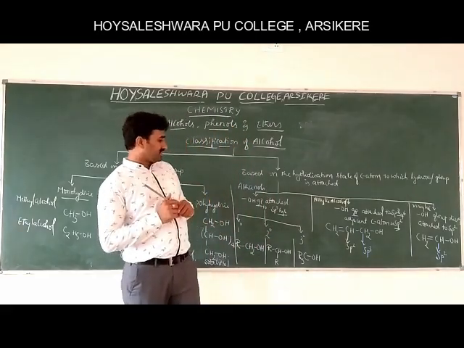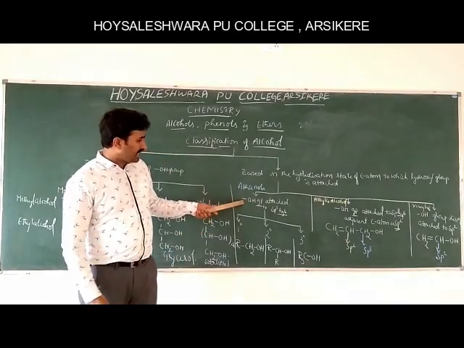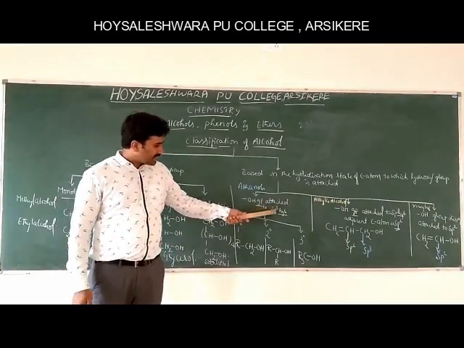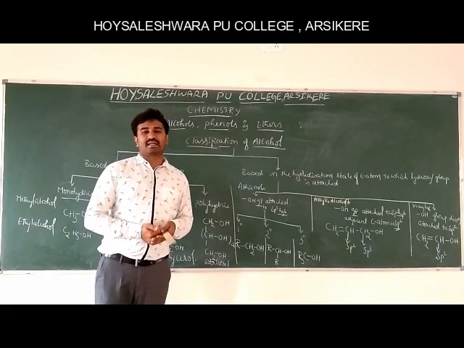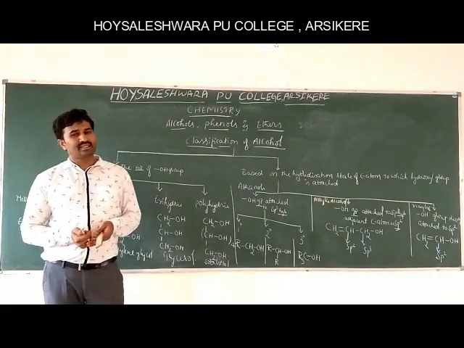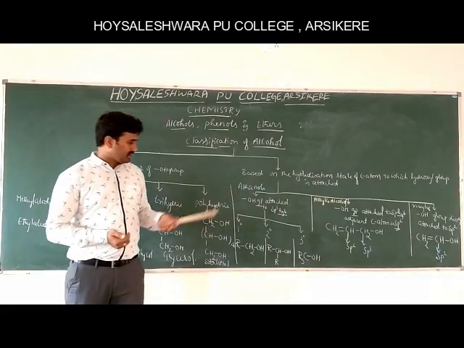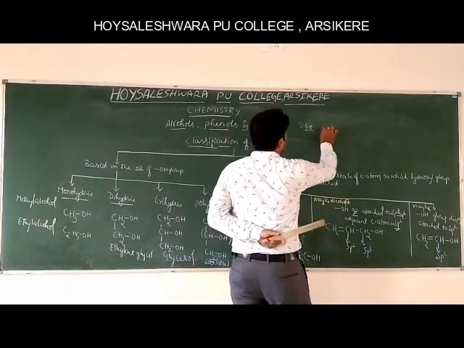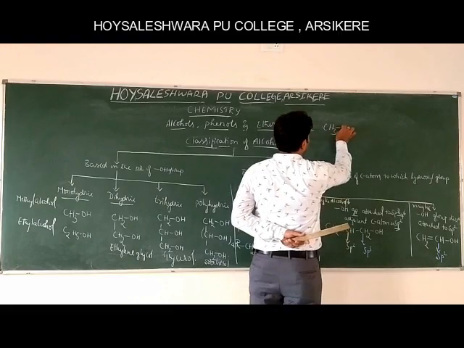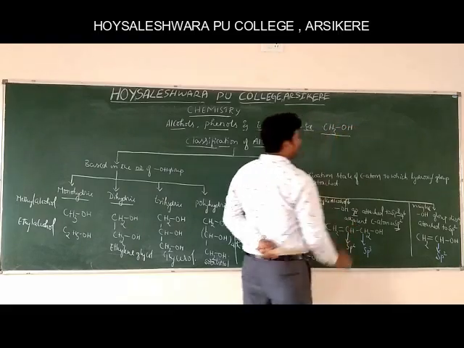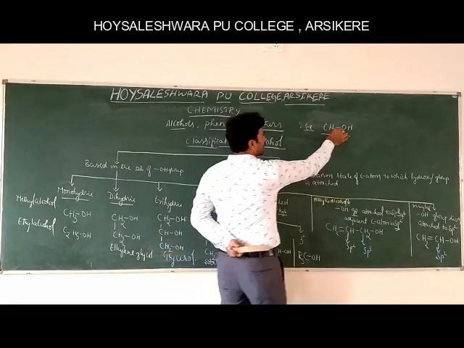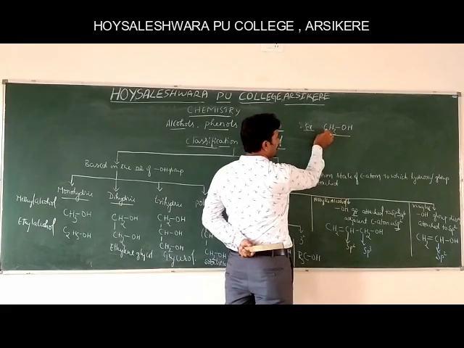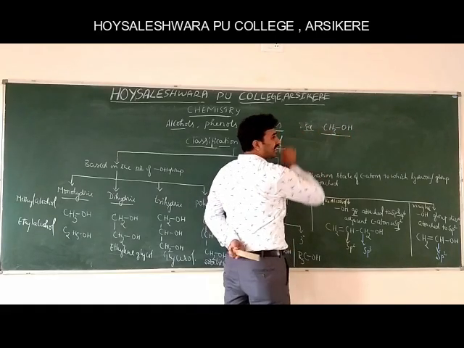Again, it is further classified. If the hydroxyl group is attached to an sp3 hybridized carbon atom, for example methanol, here the hydroxyl group is attached to the sp3 hybridized carbon atom.